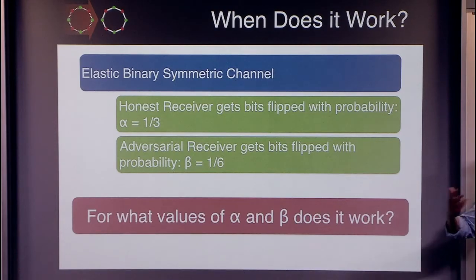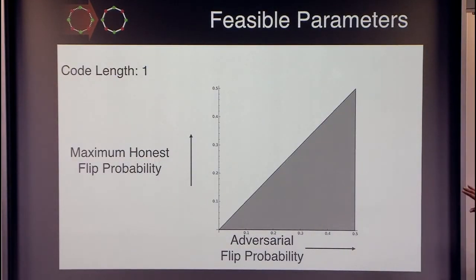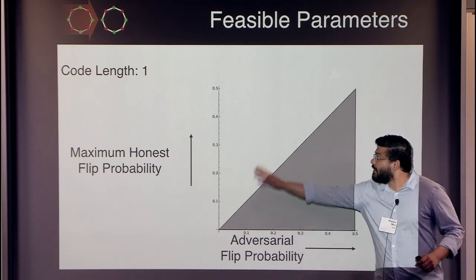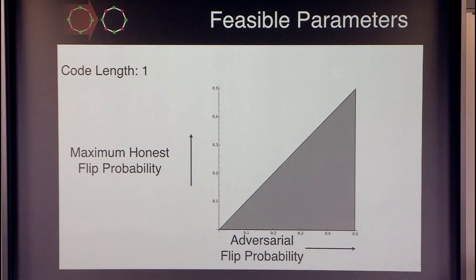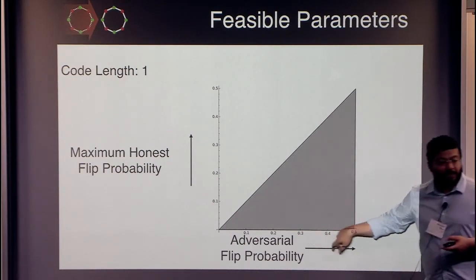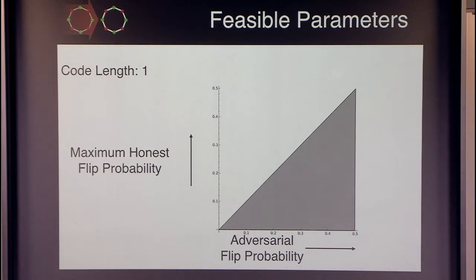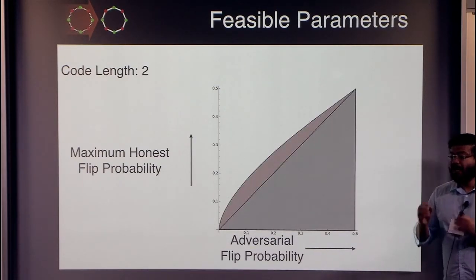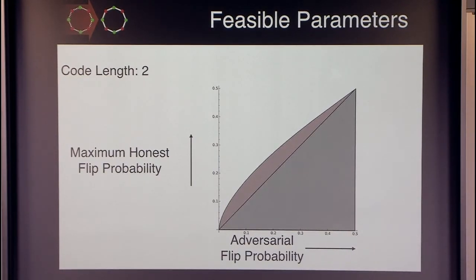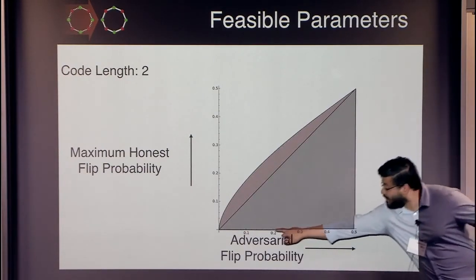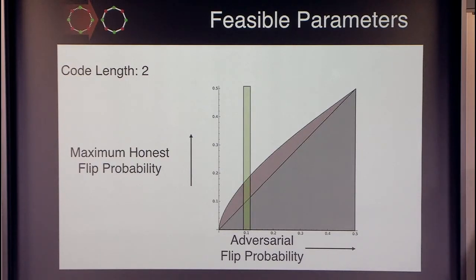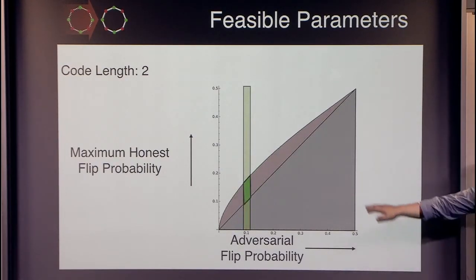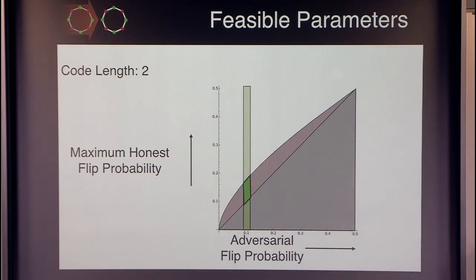Okay, let me go ahead and again prove it using some pictures. So this is a graph which will represent the set of feasible parameters. The y-axis will represent the flip probability in the honest receiver case, and the x-axis will represent the flip probability of the adversarial receiver case. If you use encodings of length 1, we never have capacity inversion. If we use encodings of length 2, then we gain a small range of feasible parameters. Okay, let me explain how to interpret this graph. Suppose the adversarial flip probability is 0.1, then all these values of alpha experience capacity inversion.